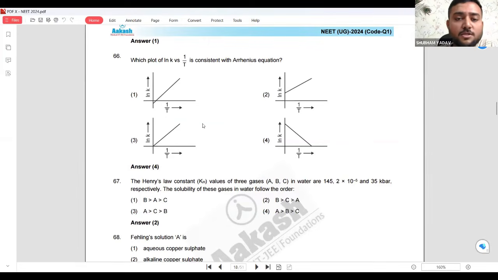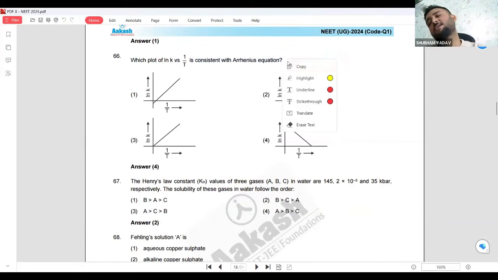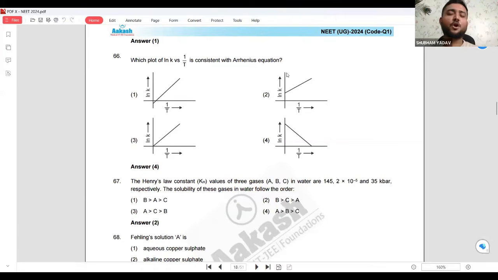The plot of log k versus 1 upon T is consistent with the Arrhenius equation. In my job also, when I was working as a scientist, I worked on this Arrhenius equation a lot.